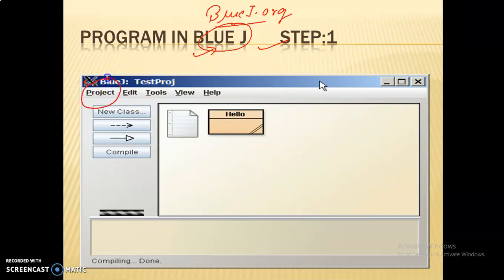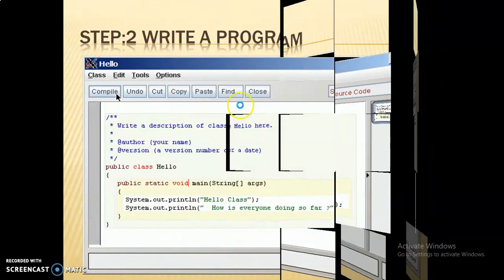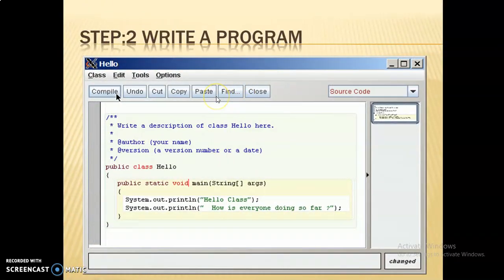There is an option in the menu bar, Project. When you open this option, you have to give some project name. I am giving my project name, my first project. Click on the OK button. Now go to the new class option. This is one, this is second. Go to the new class option.